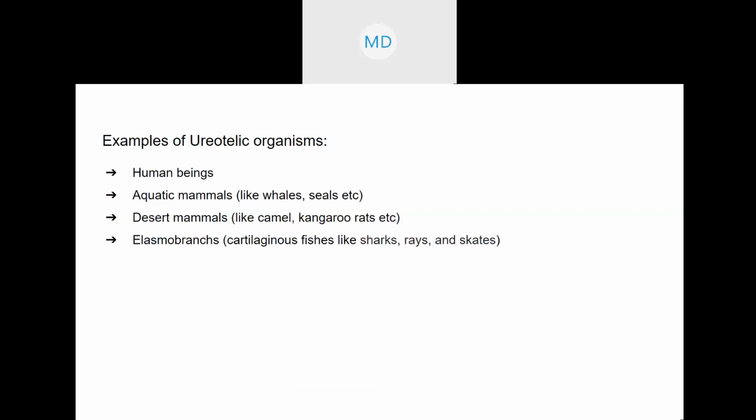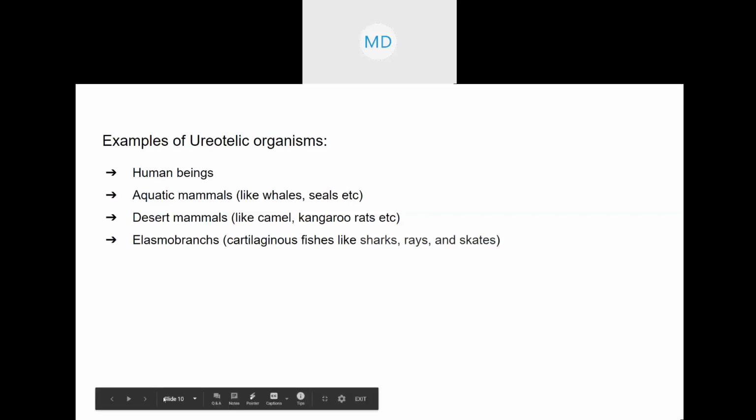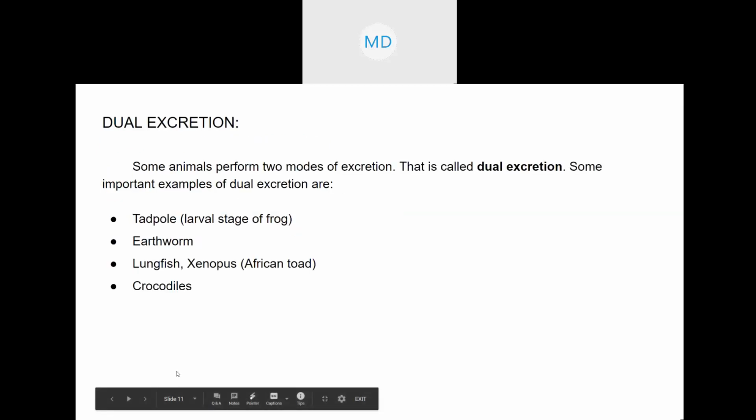So the most important is ammonotelism. If you remember ammonotelism, you will remember the others, because the deamination process is a little bit tough, but the others are relatively simple and easy. And if you understand everything, it is not necessary that you write everything.